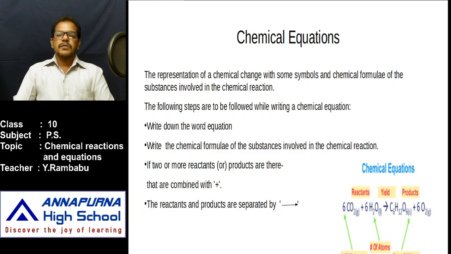How many substances do we have? Innumerable substances. How are all these innumerable substances formed? All of them are formed by chemical reactions. That means one element reacts with another element, a compound is formed, and the formed compound again combines with another element, and another compound, another molecule is formed. Like that we have innumerable substances.